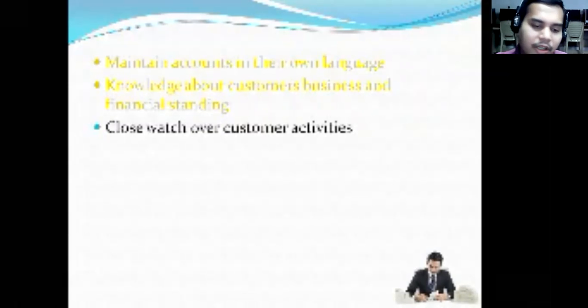Very good example: if you approach a bank and ask for a jewel loan or education loan and so on, the bank gives it, but you keep some of it for the jewel loan and use the rest of the amount for another reason. The bank is completely ignorant of what you do with the money. But the indigenous bankers, as they are confined to the locality, will observe your movements and how you utilize the money.